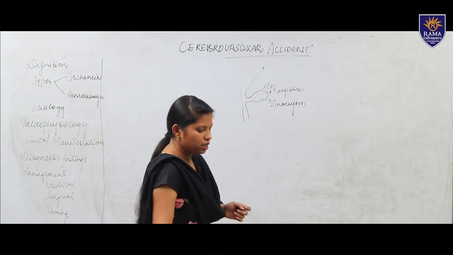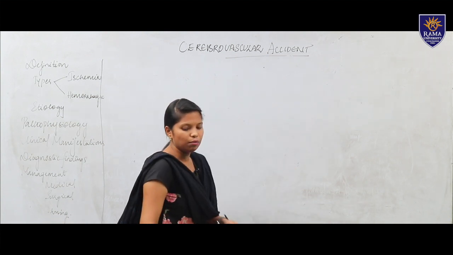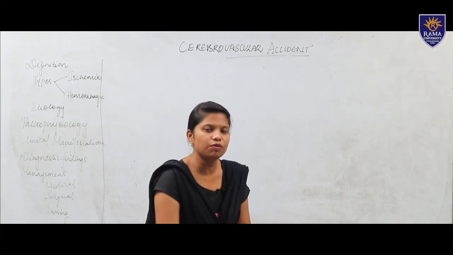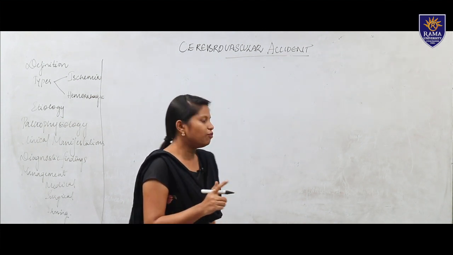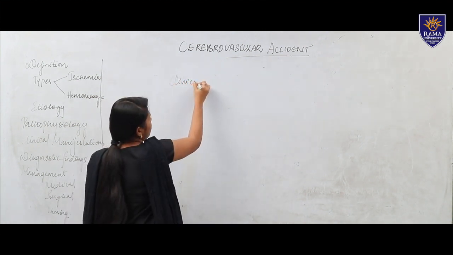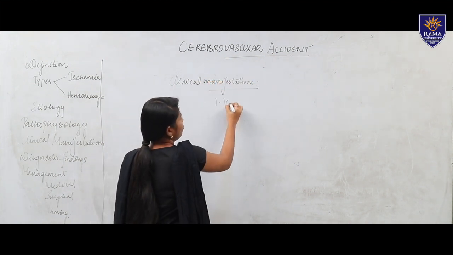And moving to our next topic, clinical manifestations. As we know, clinical manifestations are different. They will be related to your neurological condition. So the first one is visual field defects.